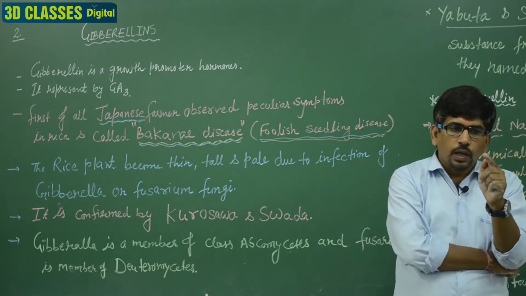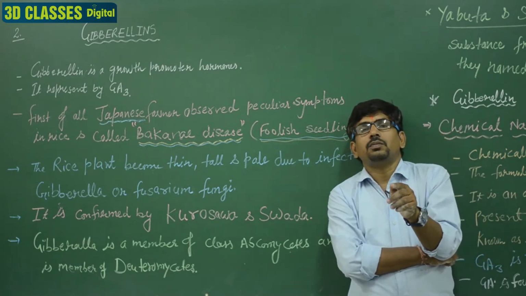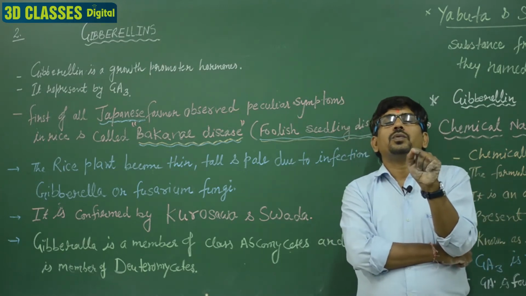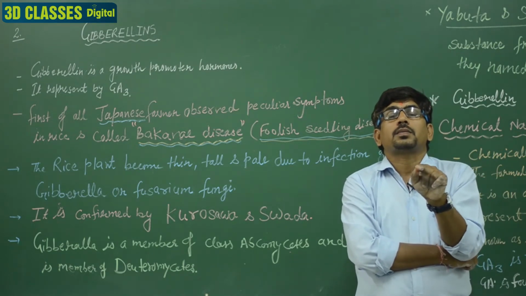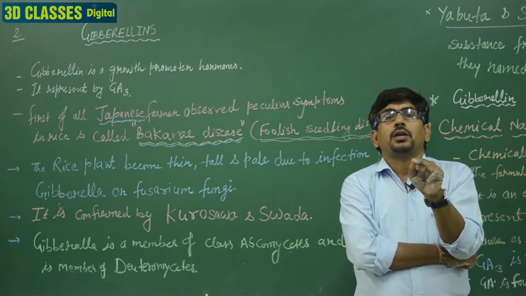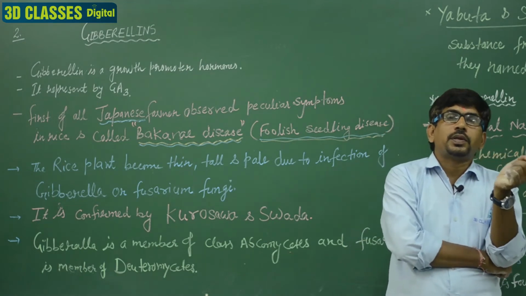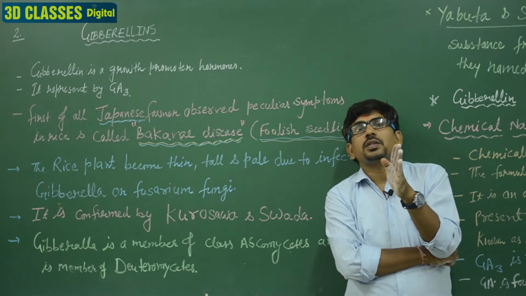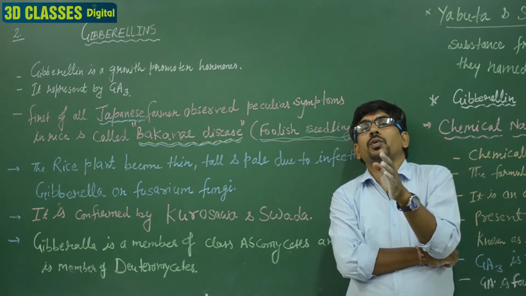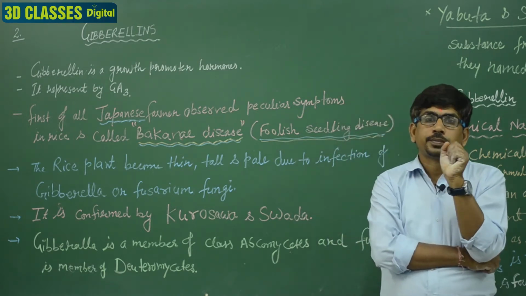Clear? In your medical exam, NEET 2020, we discussed a question in the previous lecture about gibberellin. Which hormone is responsible for growth promotion in the sugarcane plant?